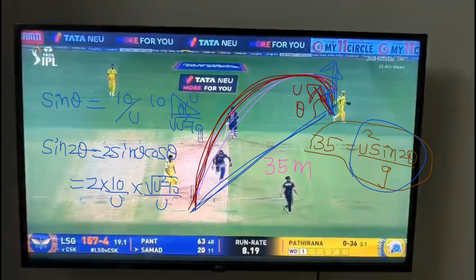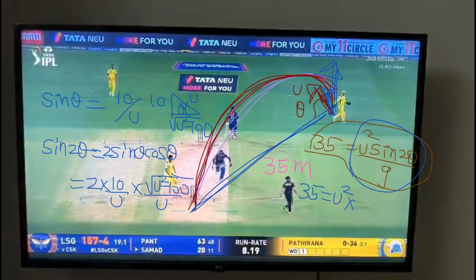Isn't it u square minus 10 square? Root will come, right? But how can you split it like that? It's the Pythagoras theorem: u square minus 10 squared. Yes, it's u square minus 100, right? By u, correct or not? Yeah. 35 equal to u square into sin 2 theta, how much is that?